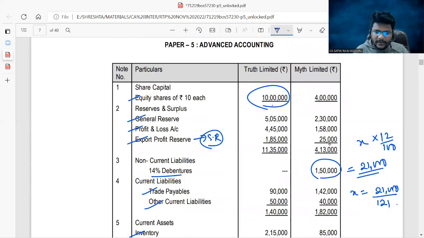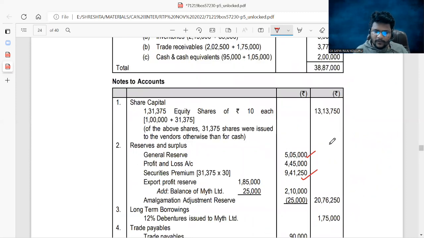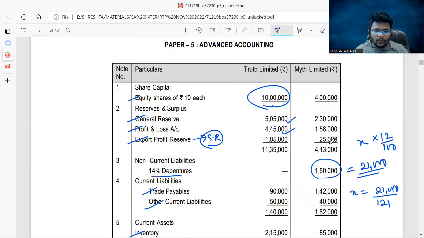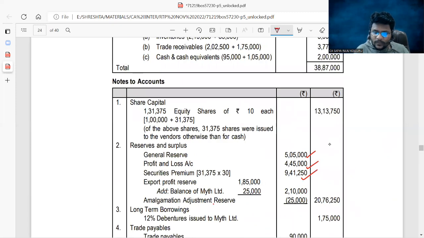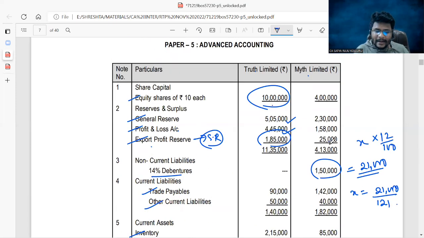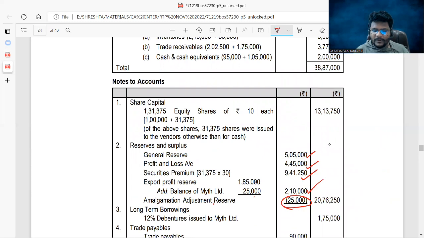Concentrate. Here general reserve is 5,05,000. Yes, general reserve is 5,05,000. P&L is 4,45. One more thing, the export profit reserve of Truth Limited needs to be considered. I also need to consider it for Myth Limited by passing the amalgamation adjustment entry for the export profit reserve. That's why I showed amalgamation adjustment of 25,000 negative, and I combine the export profit reserve for both. Do you understand? So 1,85,000 plus 25,000 leads to 2,10,000. This is the total of reserves and surplus.